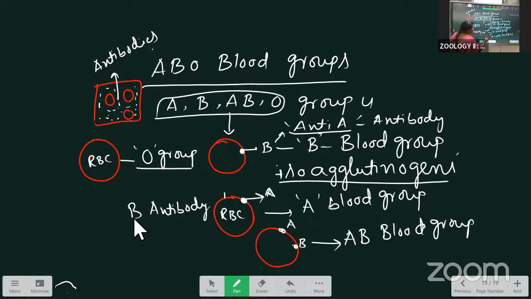Next is the AB group. What about the AB group? Inside the plasma, which antibodies are present? No antibodies are present here. In this, both the antigens are present. A antigen is present, B antigen is present, but no antibodies.